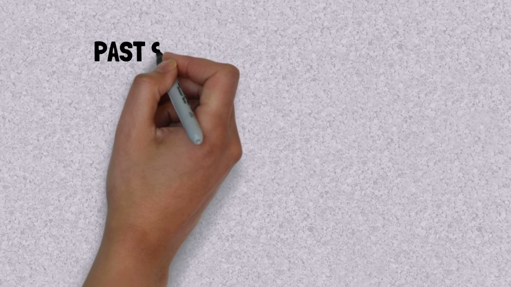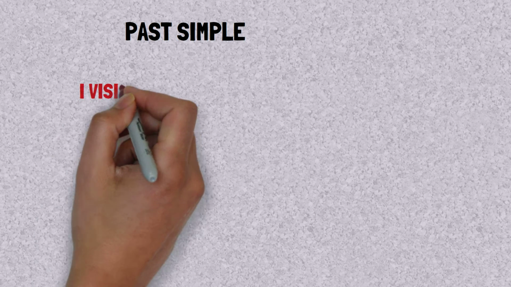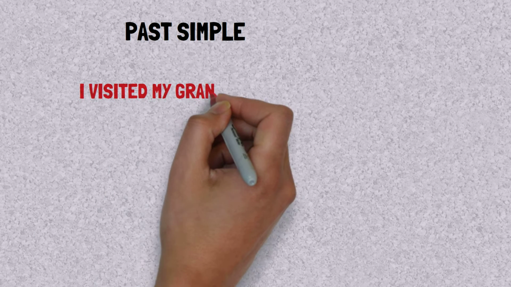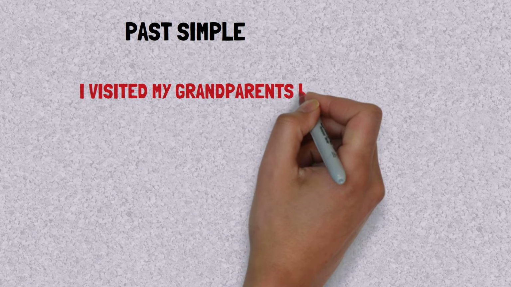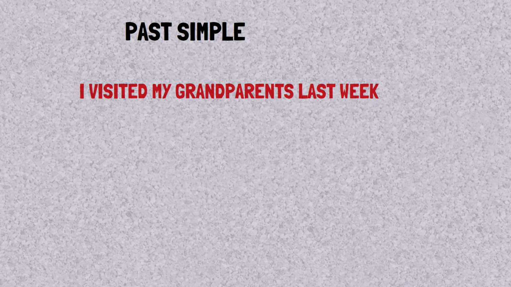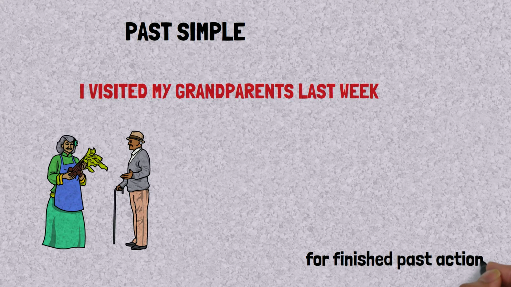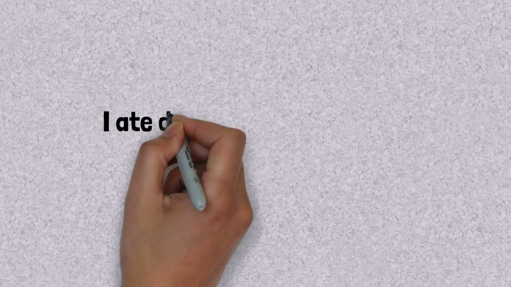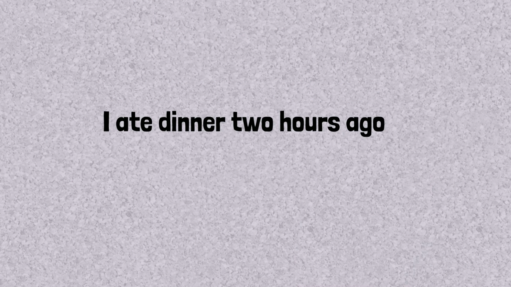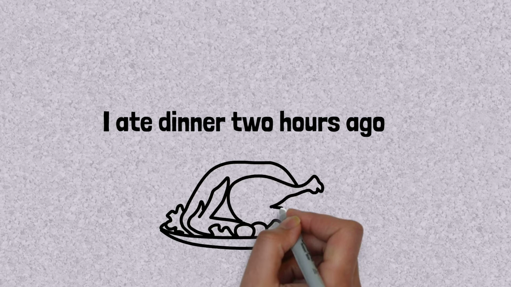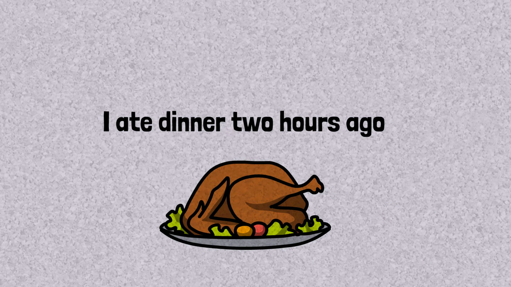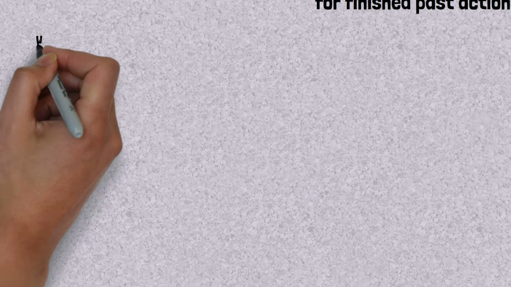Today we're going to discuss past simple and past continuous. Okay, let's start from past simple. For past simple, look at this example: I visited my grandparents last week. We use past simple for finished actions that happened in the past and don't relate to the present. I ate dinner 2 hours ago, for example.